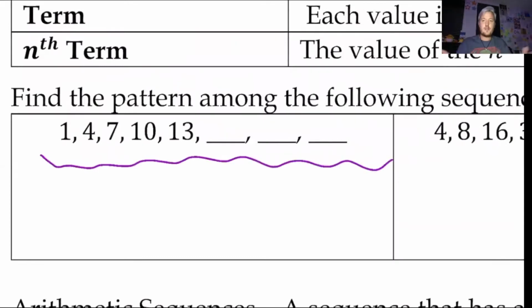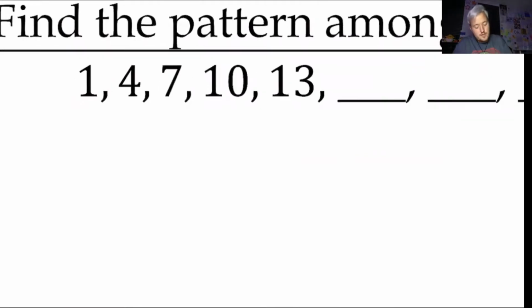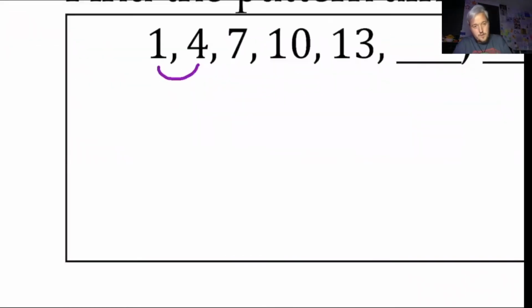The pattern here, everything that's happening in this problem, is called a sequence. Each individual value is called a term. So we're looking at the different terms in the sequence. To go from the first term to the second term, from 1 to 4, what we're doing is adding 3. To go from 4 to 7, once again, we're adding 3. 7 to 10, adding 3. 10 to 13, adding 3.